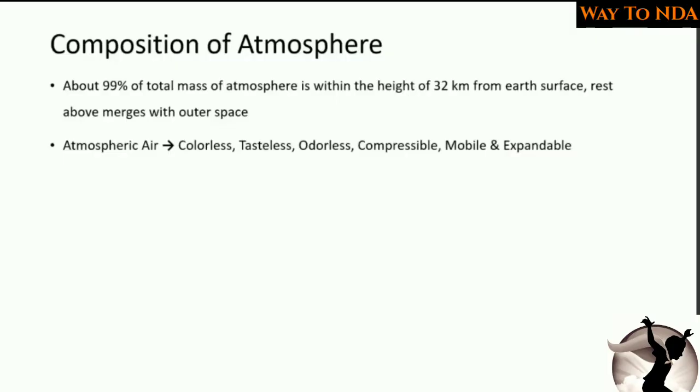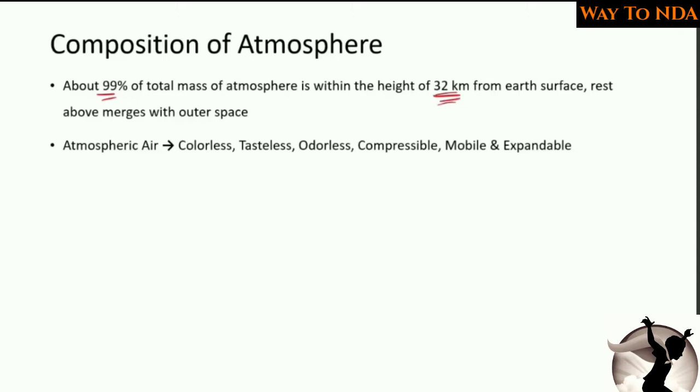And if you see in detail, you will find that as we go high from the earth's surface, up to 32 kilometers only, 99% of the mass of the atmosphere is limited up to 32 kilometers of the earth's surface. Okay, ये earth surface से 32 किलोमीटर तक ही आपको 99% of the total mass of the atmosphere मिल जाएगा. ठीक है.